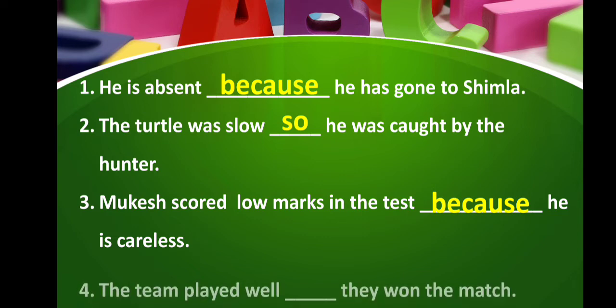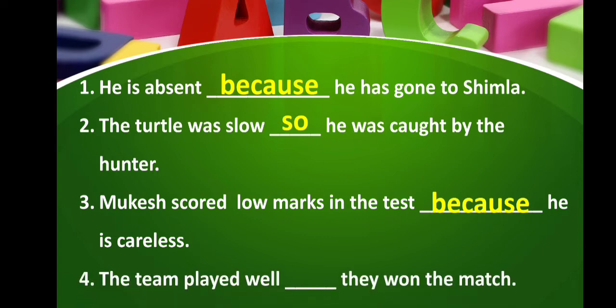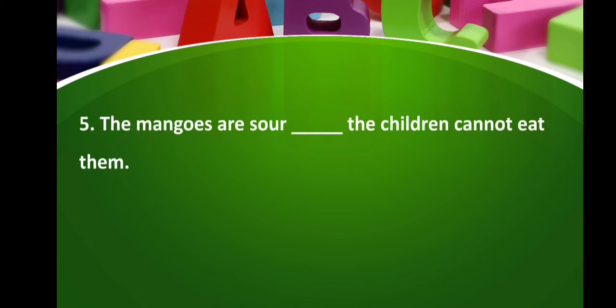Now let's move to the next sentence, which is the team played well dash they won the match. Here which conjunction will we use? Yes, we will use so. And the answer is the team played well so they won the match. Now let's move to the next sentence. The sentence is the mangoes are sour dash the children cannot eat them. Here which conjunction will we use? Yes, so. The answer is the mangoes are sour, so the children cannot eat them.